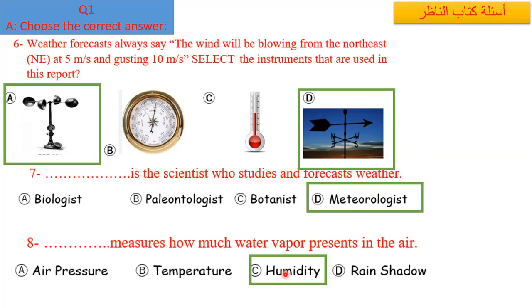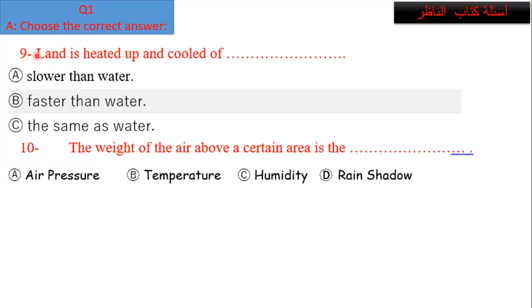Excellent. Humidity. Next one. Land is heated up and cooled off, land is represented by sand in the experiment. So land is heated up and cooled off: slower than water, faster than water, or the same as water? Yes, we said faster than water. So the land is heated up and cooled off faster than water. The weight of air above a certain area? Yes, excellent. Air pressure or atmospheric pressure.